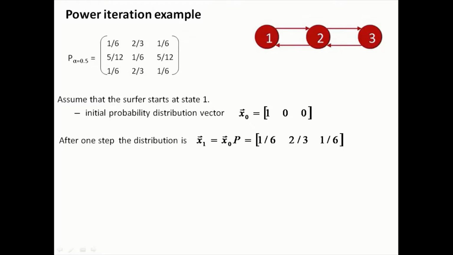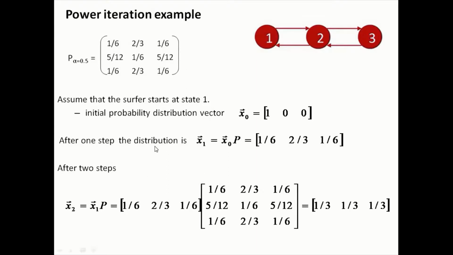Now again we have to calculate the distribution. Vector x2 will be equal to vector x1 P, so we multiply x1 with the transition probability matrix, and we get 1/3, 1/3, 1/3. Here x2 is equal to x1 P, and x1 is nothing but x0 P, so this is actually x0 P squared. Similarly, we calculate more steps until a steady state is reached.